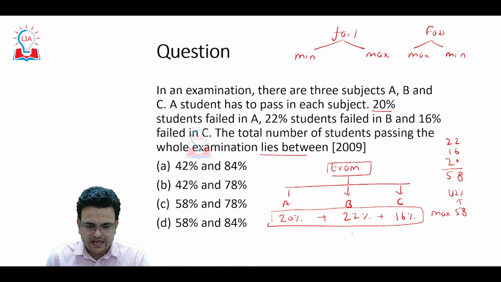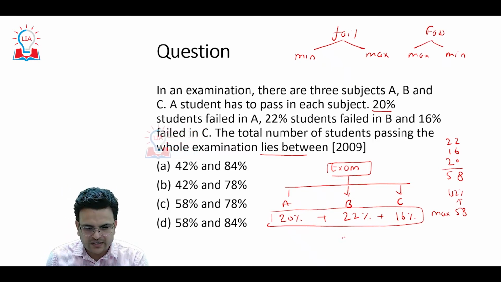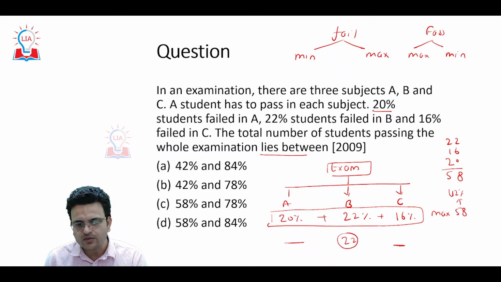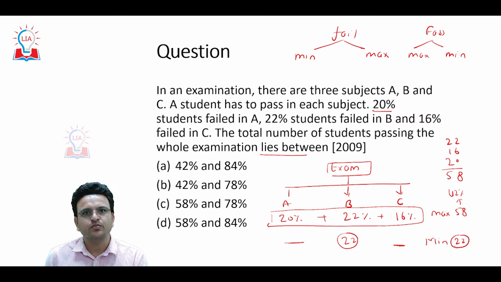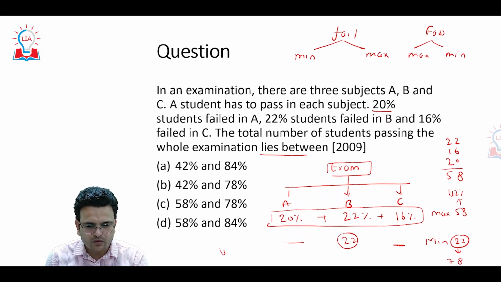In the same way, if I have to find the minimum, I can consider that the students who have failed in B have failed in A also and C also. So the minimum will be 22. So maximum pass will be 78. So the range will be from 42 to 78.